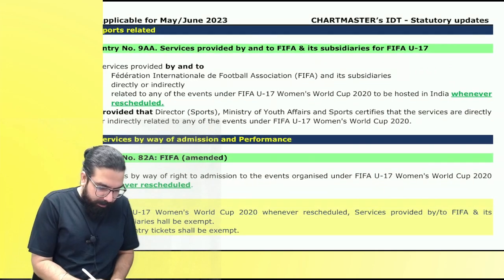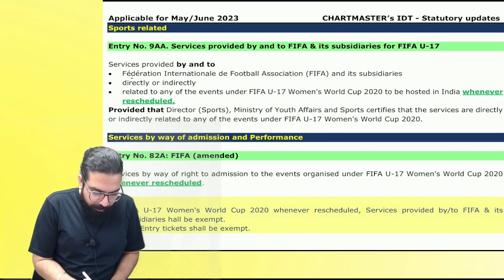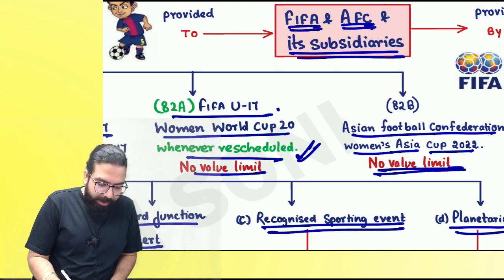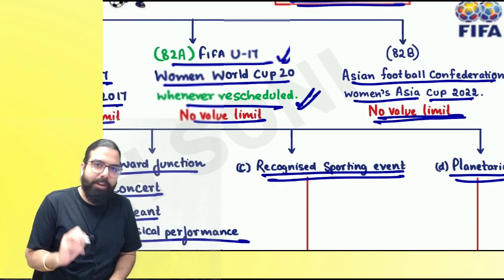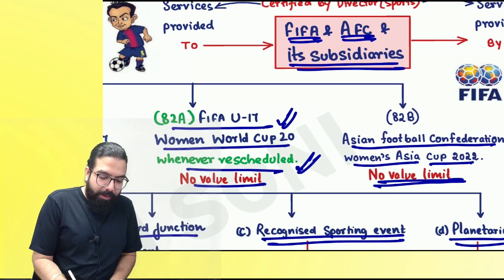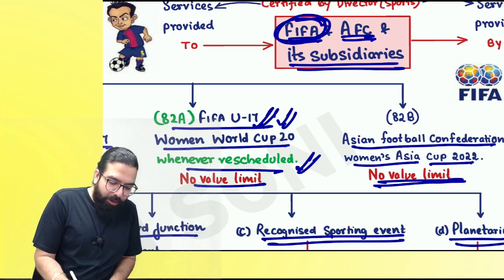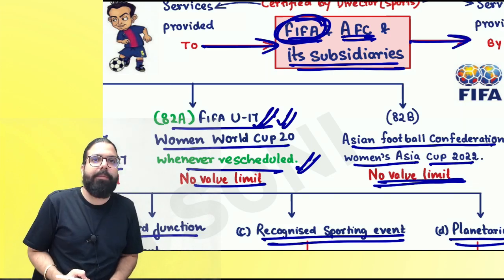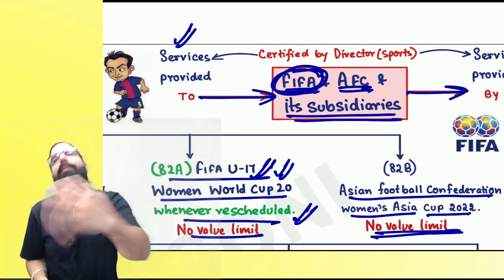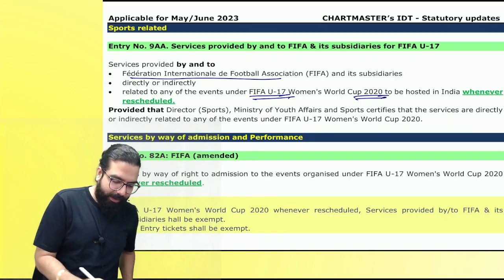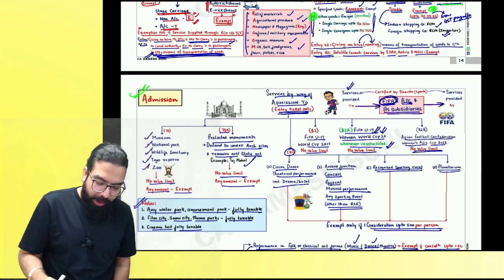See, this FIFA Women World Cup 2020. Baba, whenever this is rescheduled, the entry ticket will also be exempt. Plus, whenever FIFA is rescheduled, they will also start taking some services and providing some services in India. Those services, whenever rescheduled, will be exempted. Whenever the word rescheduled is added, that's it. Nothing. Total bakwas. Chalo. Are we done, everyone?